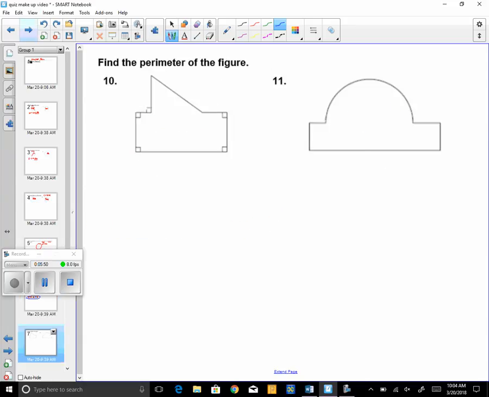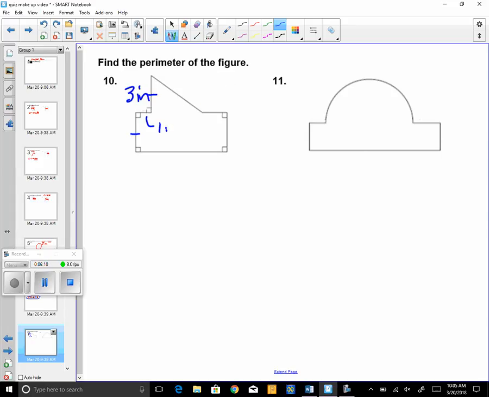Number 10. A lot of labeling on this one. So put a dash here, and a dash here. And I'm going to call this 3 inches right there. This little guy right here is 1 inch.